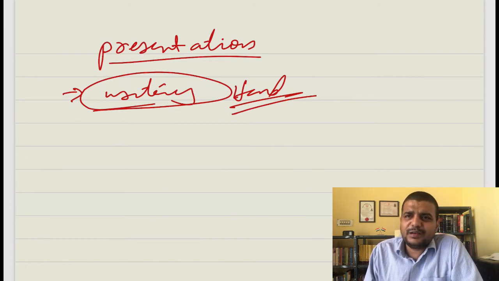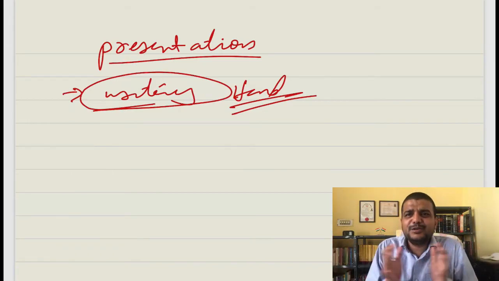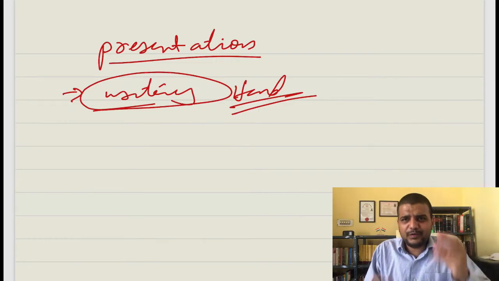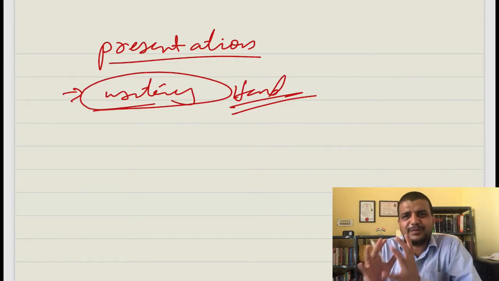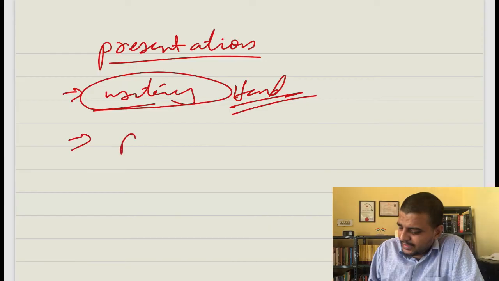So the best thing is that you prepare a ready-made model answer, so that in the exam you can directly write, right? So that is why your time frame will reduce. You don't have to think and write. Practically, you have to write at least 50% or 40% of the question, right? So that is the one thing. Second is the